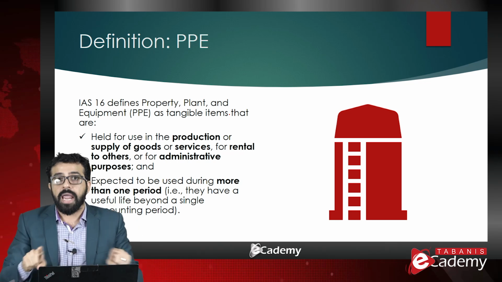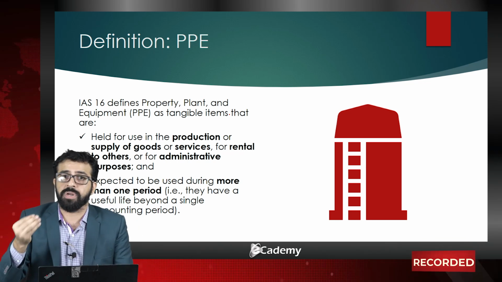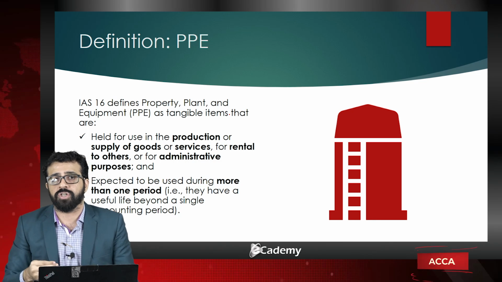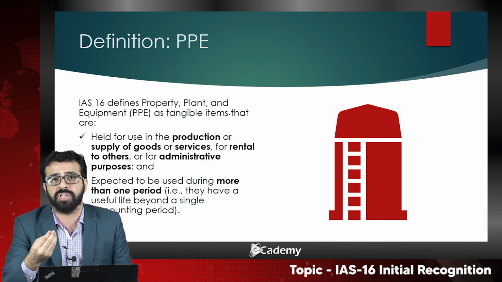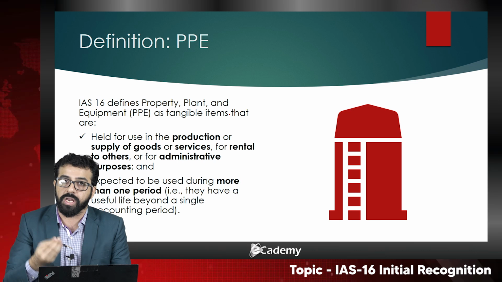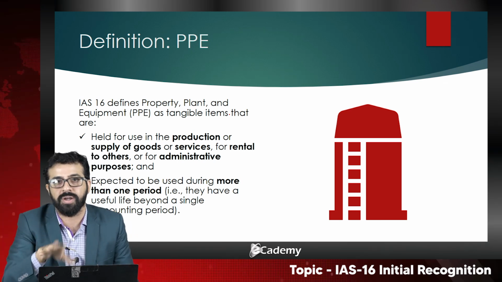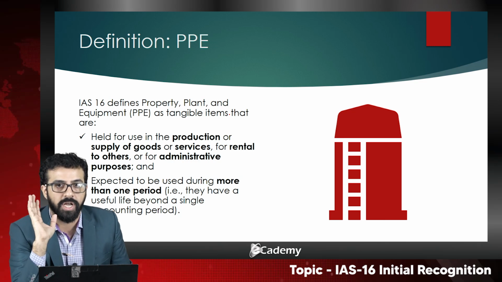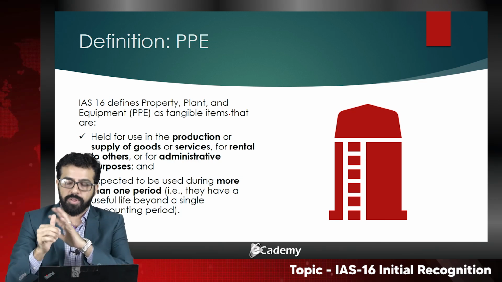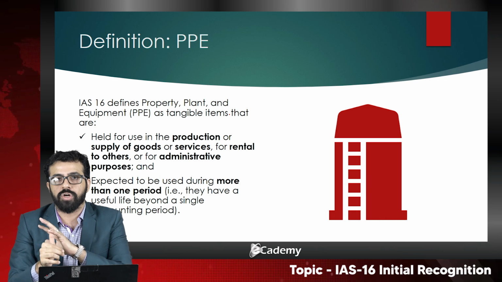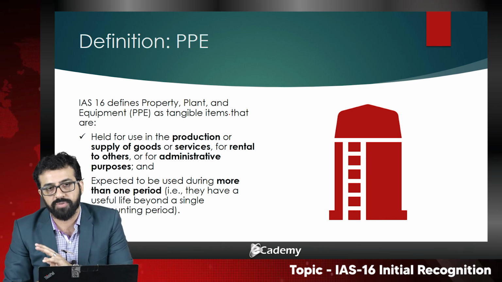So any building that has been acquired only for the provision of services to the students in the form of teaching will also fall under the category of IAS 16. So we have seen three examples: the production of goods, the supply of goods, and the production or supply of services.